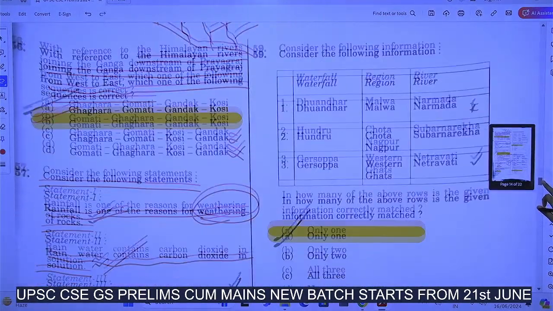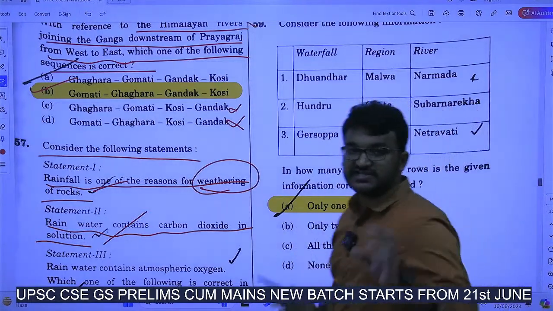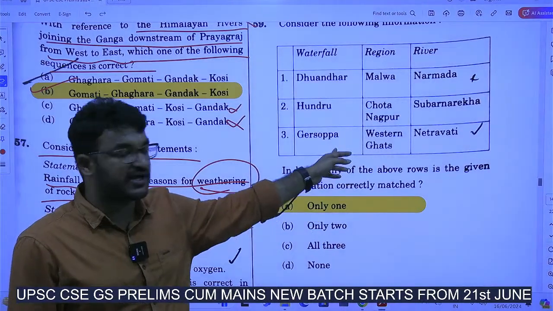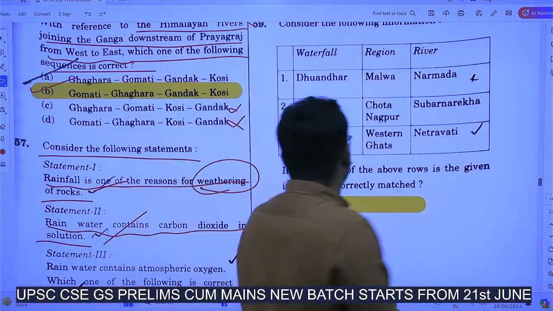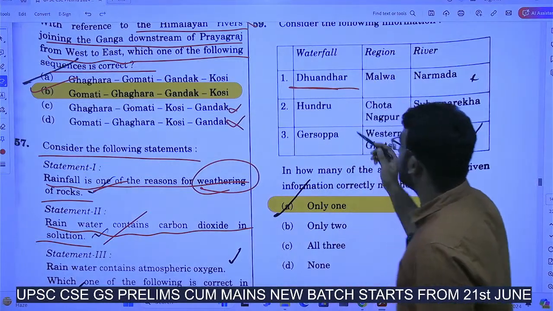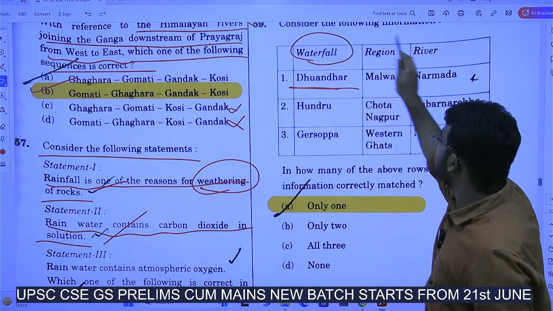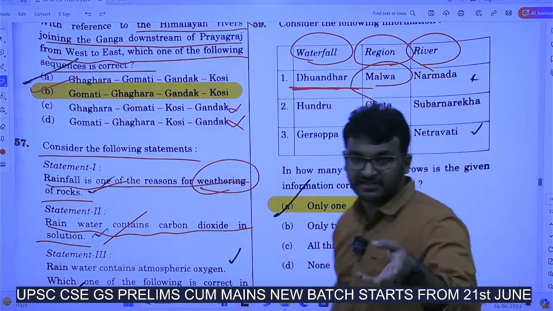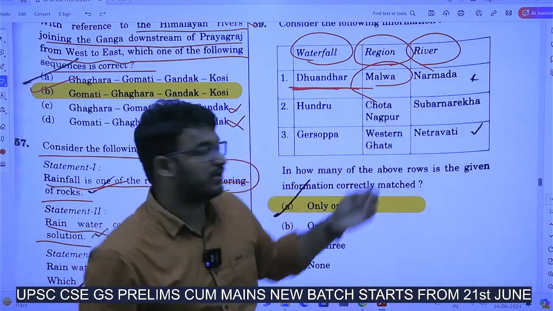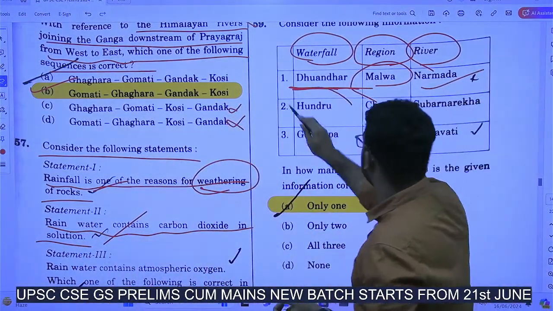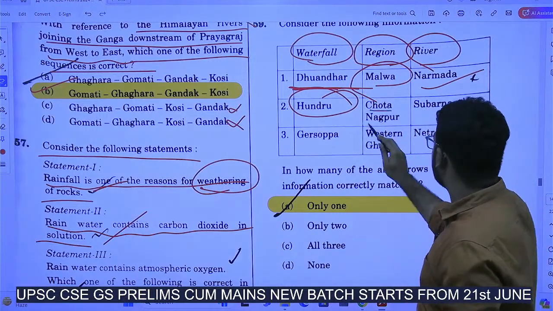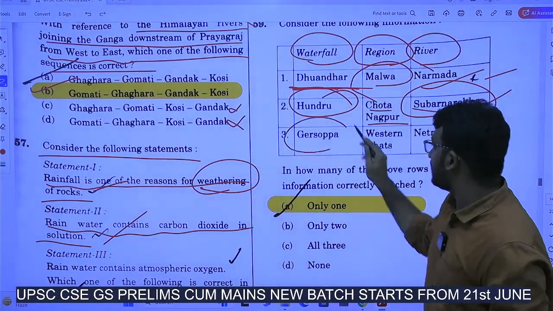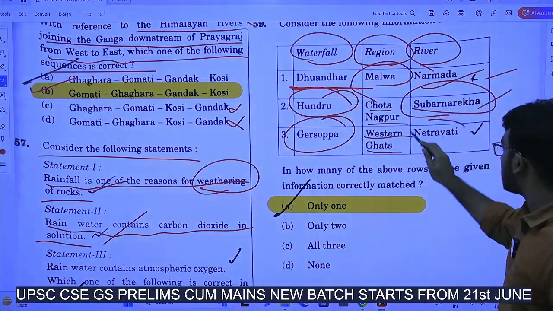Next. He had given, this is some sort of new format in UPSC. He hadn't asked this earlier. Around 5 to 6 questions have been in this format in the complete paper. Dhuandhar waterfall, he had given the waterfalls, the plateaus on which they fall and the river into which they drain. Now Dhuandhar waterfall is in Madhya Pradesh. So it is in the Malwa Plateau and it drains into the Narmada river. Similarly, Hundru waterfall is in the Chota Nagpur Plateau and it drains into the Subarnarekha river. It is also right.